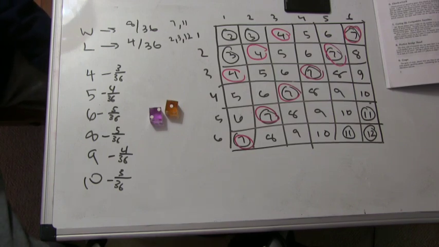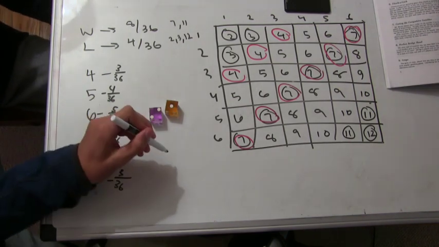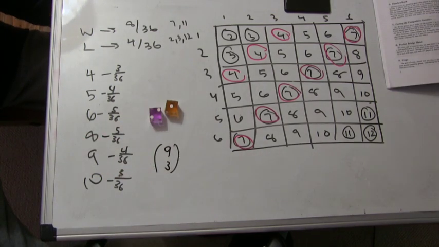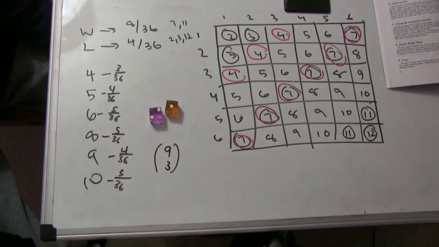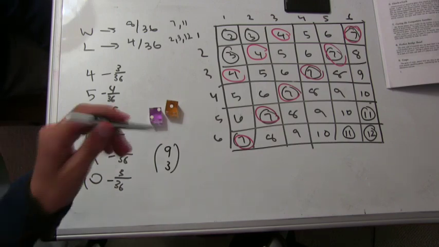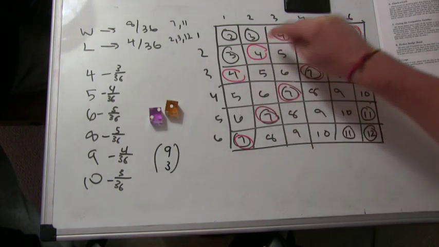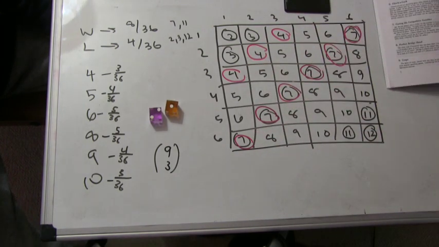So I mean, we could use choosing numbers because we've got 9 things and 3 of them are a good case, so maybe we could say 9 choose 3 is our probability of winning. Or it's not really a probability, but it's the number of ways we can win. Yeah, but we're not choosing 3 things here. We're rolling. We don't choose 3 out of these 9 things. We're just choosing one. We're just kind of throwing it at a dartboard and seeing which one it lands on. Right. It's as if we're throwing at a dartboard that only has these squares circled, and those are the only ones we can hit.